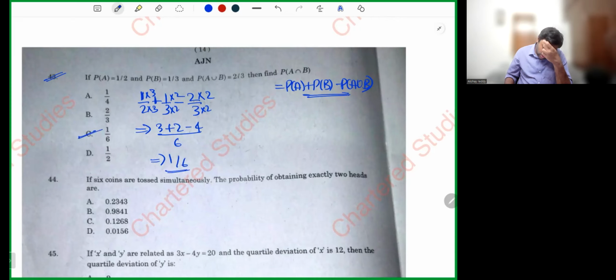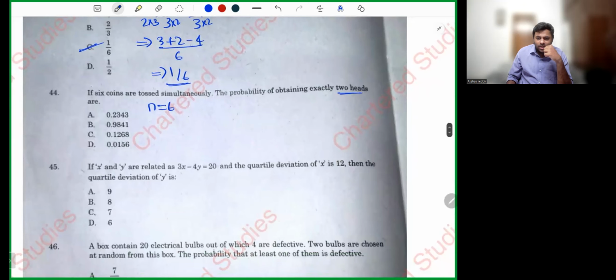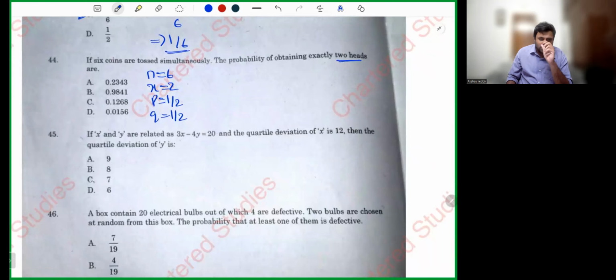If 6 coins are tossed simultaneously, n is equal to 6. The probability of getting exactly 2 heads: probability of head is 1 by 2, probability of not getting head is 1 by 2. So binomial distribution, some idea of this. If you don't want to apply binomial distribution, 2 power 6 possibilities you will get, right? 2 power 6, how much it will be? 64. You can note down 64 possibilities and you can solve.